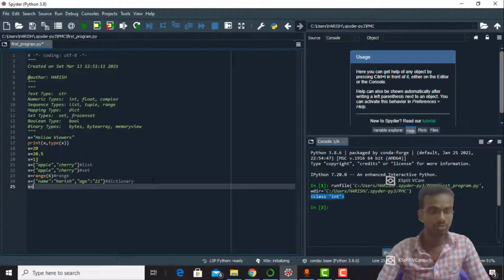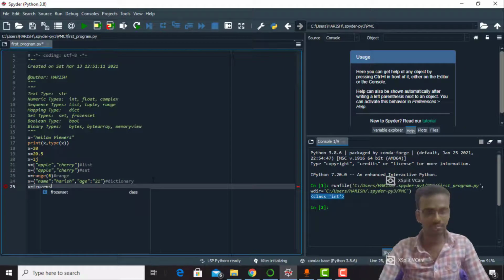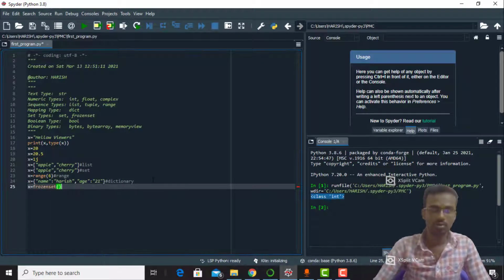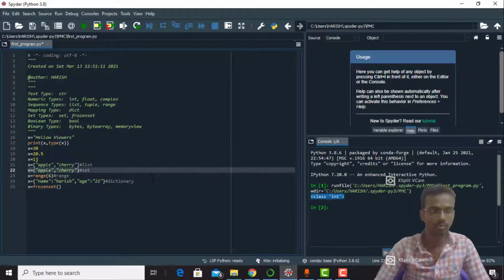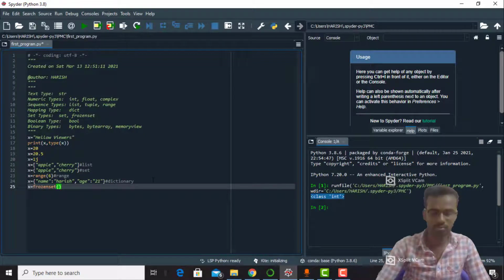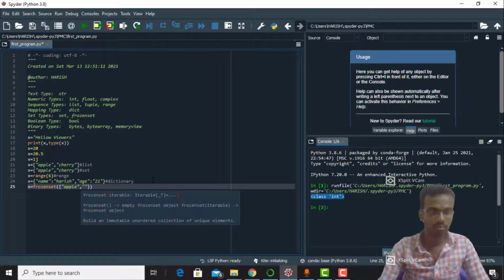So x equals frozenset apple, banana, cherry.